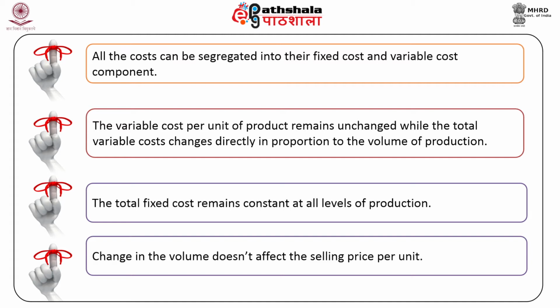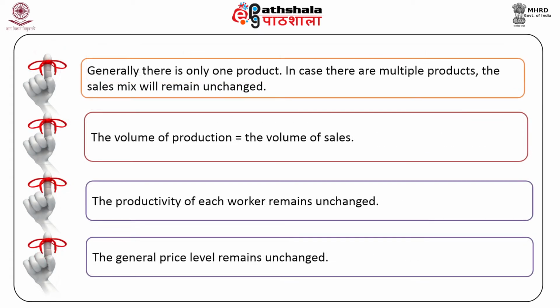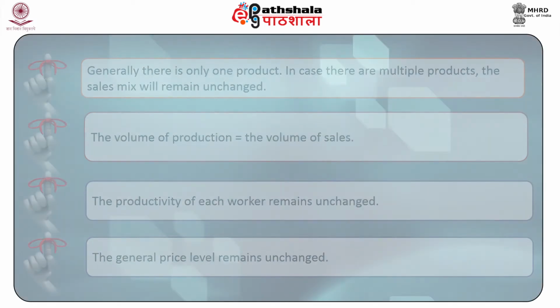Changes in the volume don't affect the selling price per unit. Generally, there is only one product. In case there are multiple products, the sales mix will remain unchanged. The volume of production is always equal to the volume of sales. The productivity of each worker remains unchanged and the general price level remains unchanged.